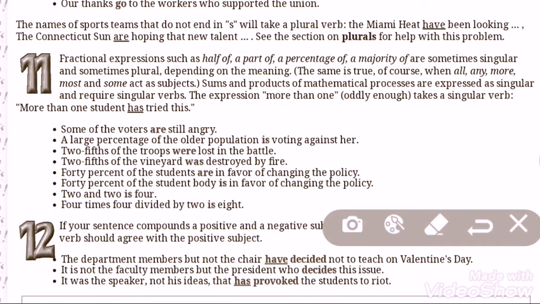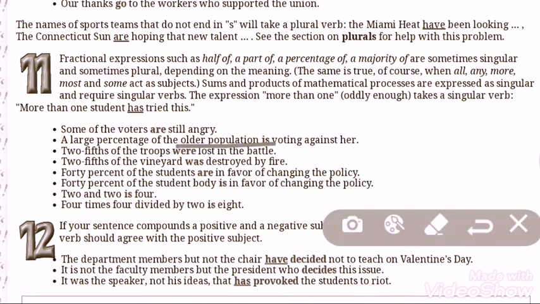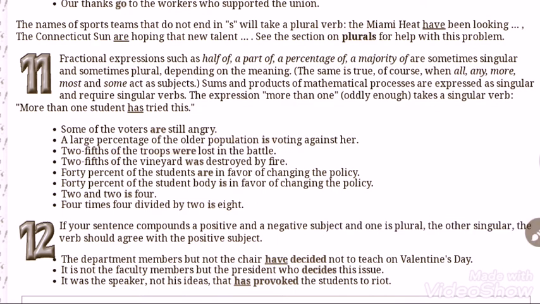Some of the voters are still angry. Voters is deciding the verb. A large percentage of the older population is voting. Older population, here is no S, it is singular, and a large percentage is also indicating singular.